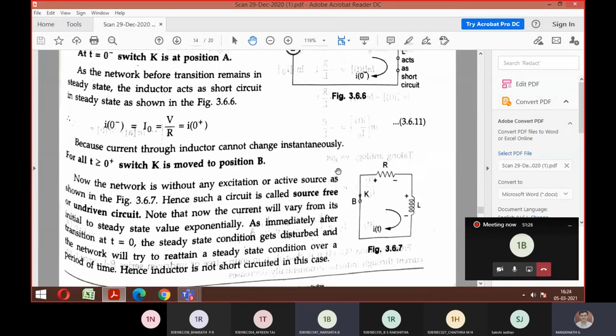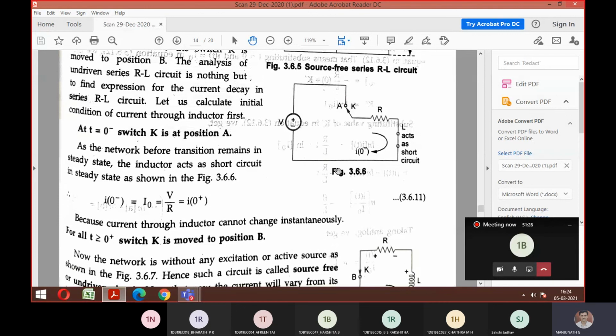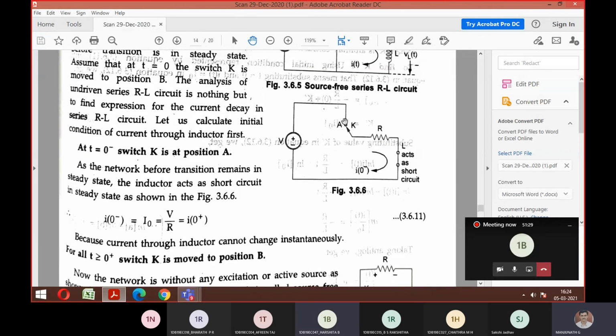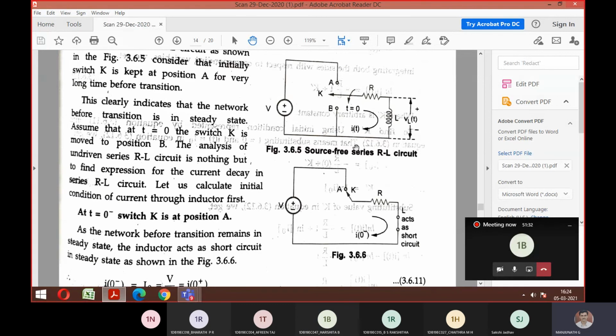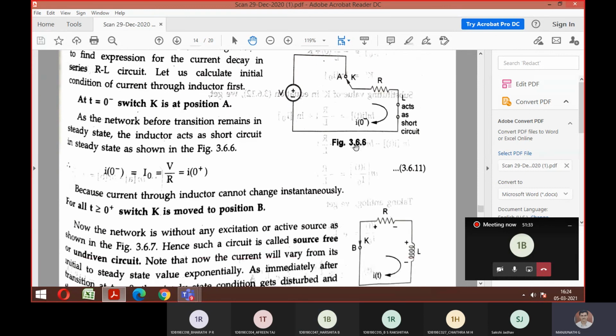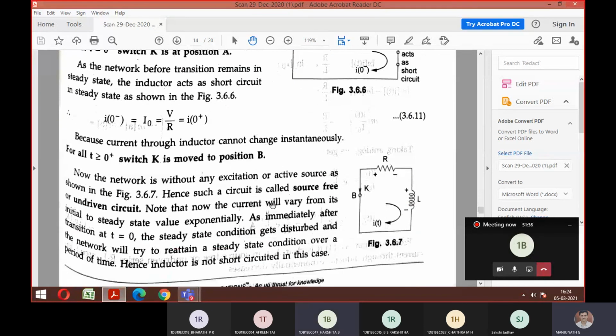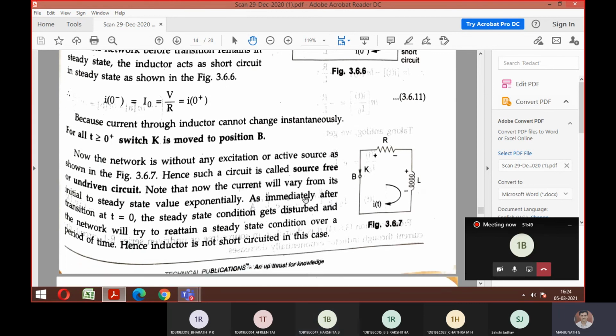Can't see a circuit difference. So position A supply is there. If it connects to position B, only this much is left out. Look here, this other part becomes an open path. Agree? Yes, sir. So that is why we call it a source-free or undriven circuit. Undriven means without supply.